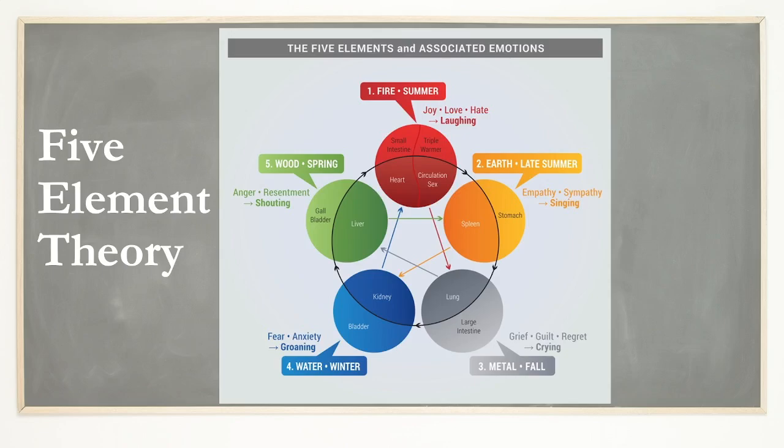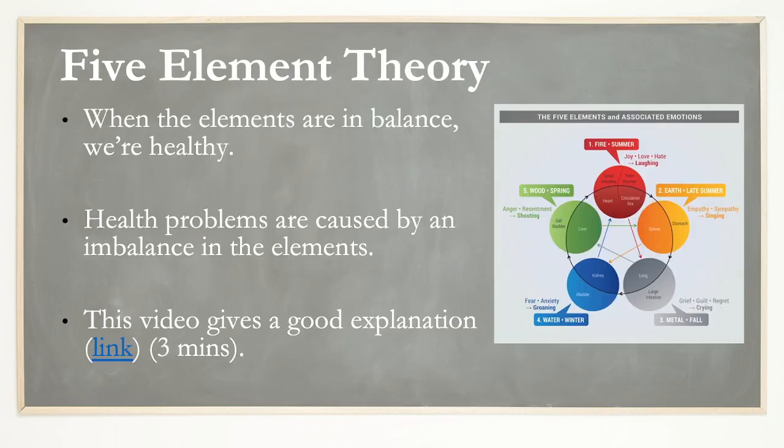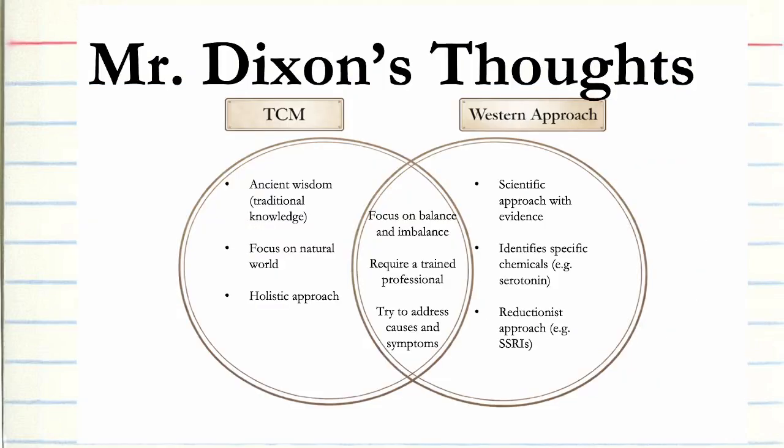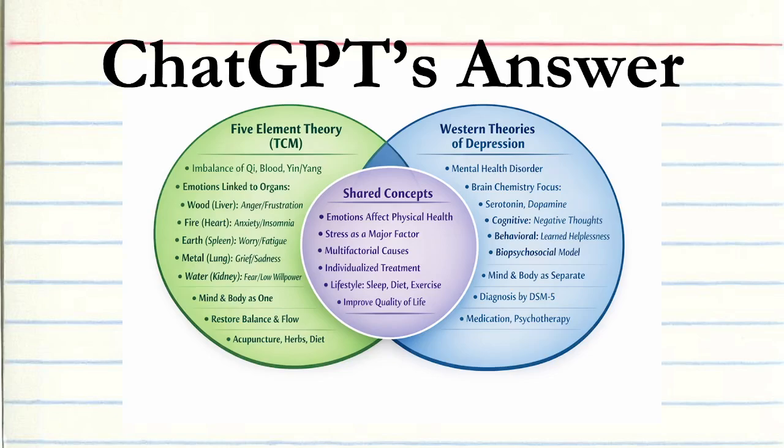Here's the theory. Did they come up with something? Hopefully they came up with something similar, like a flowchart around the outside and the control through the middle. Anyway, we can explain this, and here's a really good 3-minute video that explains the theory. Another compare and contrast. Can they see the similarities and differences? I came up with some thoughts, and I asked ChatGPT what it thought as well.